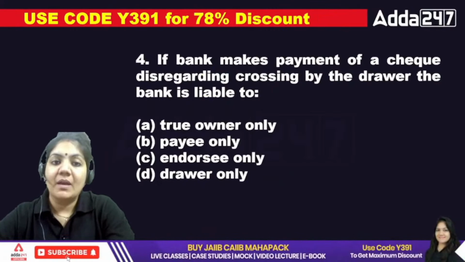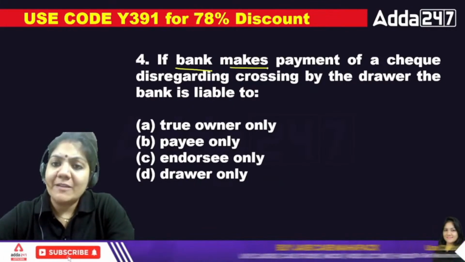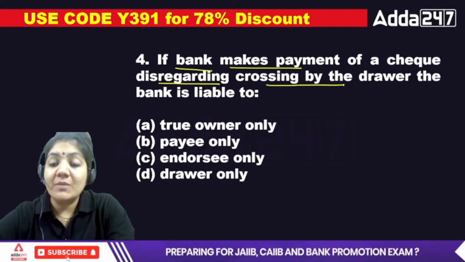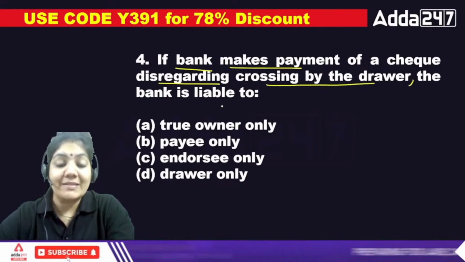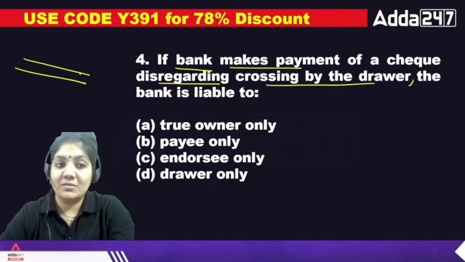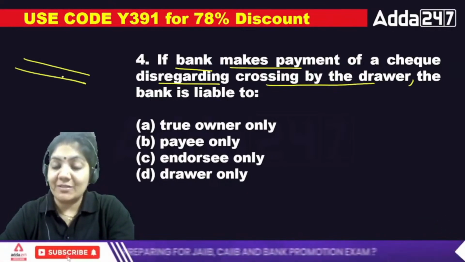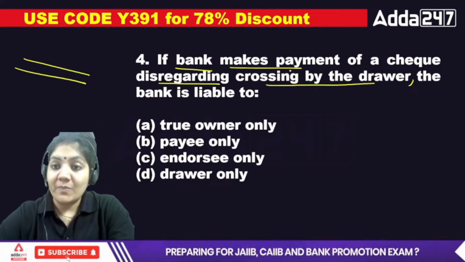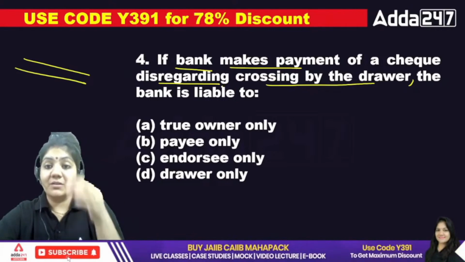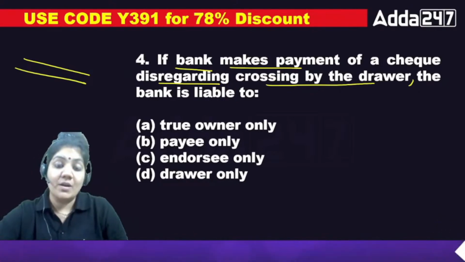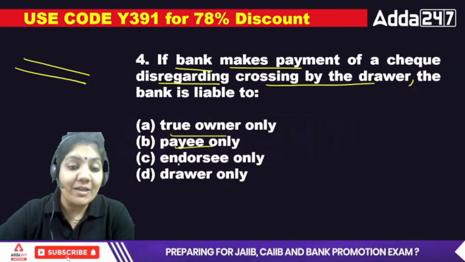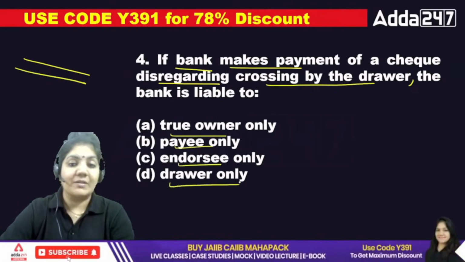Next. If a bank makes payment of a check disregarding crossing by the drawer, the bank is liable to. Crossing means that when we draw two transverse lines on the check, that is called crossing. So if the bank makes payment of a check disregarding it, it means the bank is not following the rules set by the drawer. The bank is liable to the true owner only, payee only, endorsee only, or drawer only?